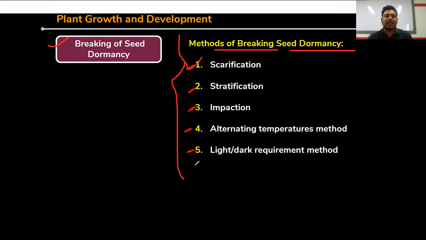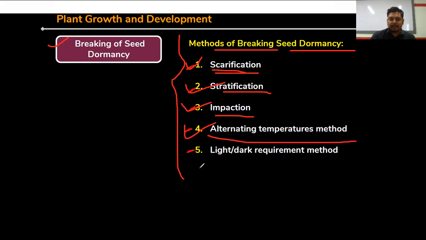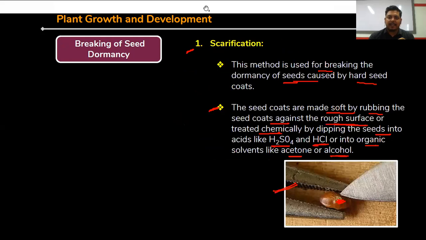And here the artificial as well as natural breaking processes are there. We'll discuss one by one. Scarification, then stratification, third one is impaction, fourth one is alternating temperatures method, fifth one is light or dark requirement method. So there are five methods for breaking down the seed dormancy. Through these five processes, we can break the seed dormancy, right? And through which the new leaf or cotyledon is coming out and they are forming seedling. From the seedling, a new plant will be developed.